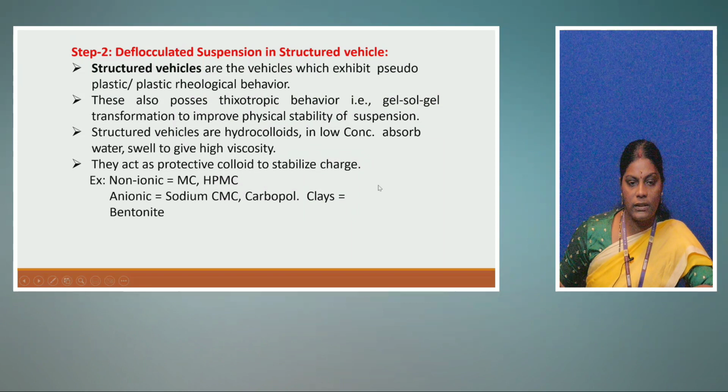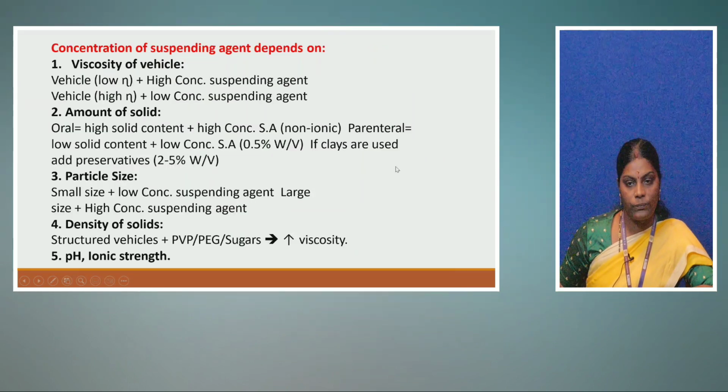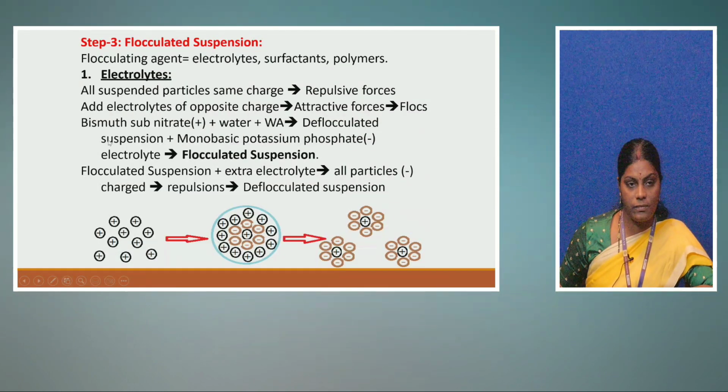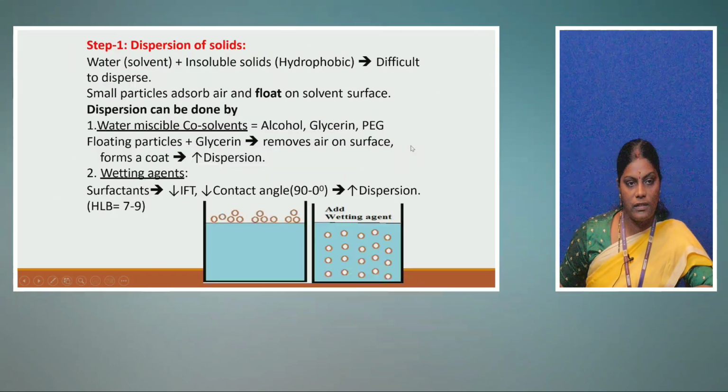These are the different structured vehicle examples. Non-ionic: methyl cellulose, hydroxypropyl methyl cellulose. Anionic: sodium carboxy methyl cellulose, carbopol. Clays like bentonite can also be used as structured vehicles. These are the flocculated systems. You can see the different steps.